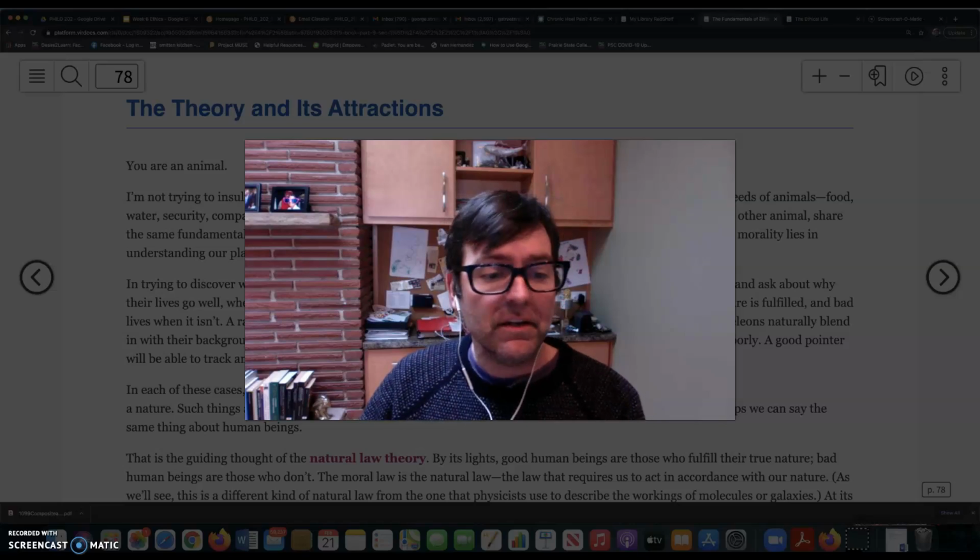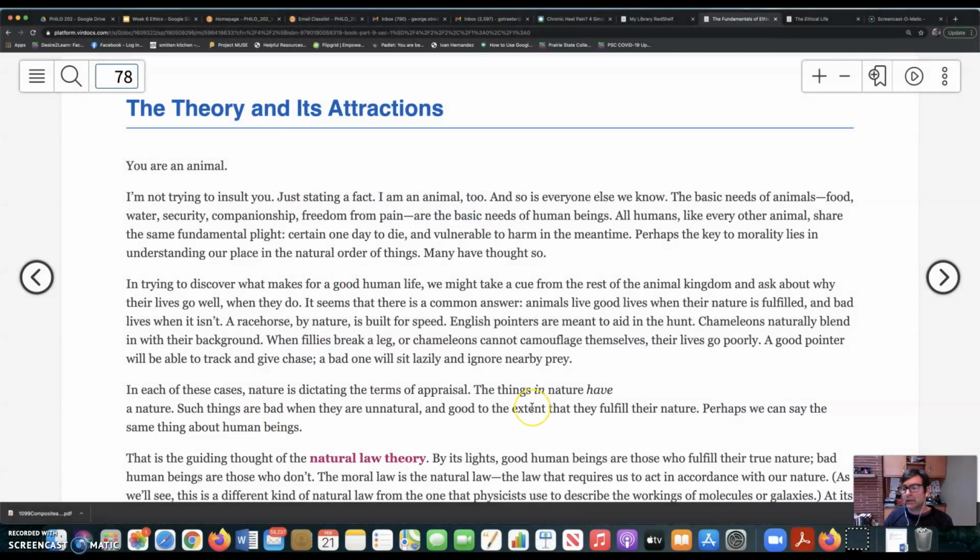What I have here is the digital text. I access this from Red Shelf, but perhaps some of you are reading the online text. This is what it looks like in Red Shelf. And this is the first page of chapter 6, where Shafer-Landau is introducing the theory of natural law and its attractions. What makes it an attractive view? What reasons do we have to accept it?